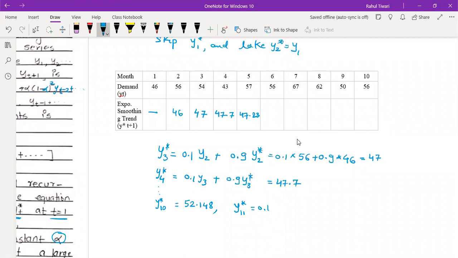Acha, I think I skipped one value. Is this 48.207? यस सर। हाँ, मतलब मैंने एक वैल्यू शायद skip किया है by mistake.